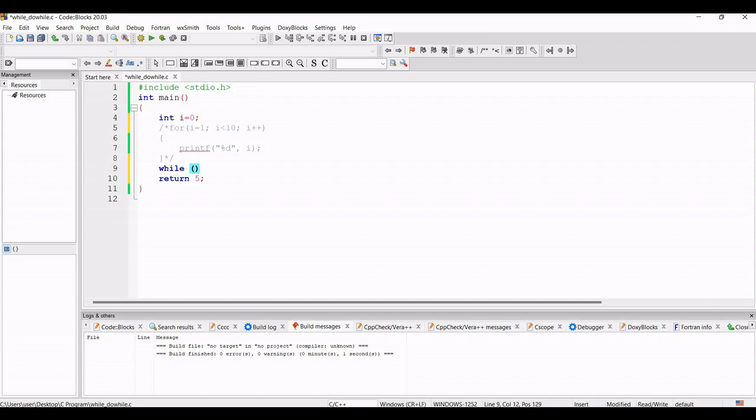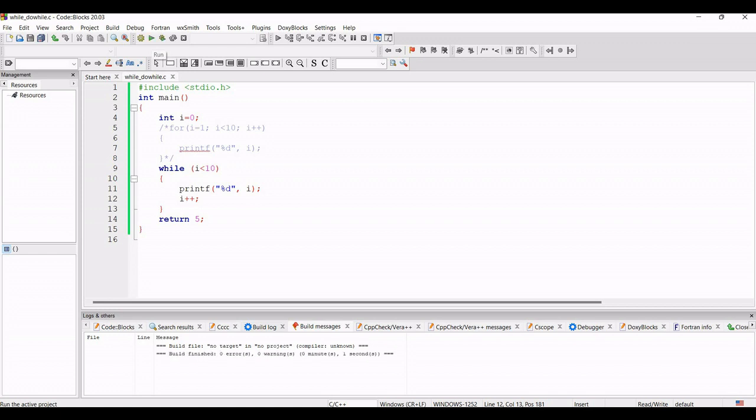So what I will do is write i less than 10, and then inside the braces we can write printf, then percent d and the value of i. So this is the syntax of the while loop. What is happening is that only the condition of the for loop goes inside the while loop. The initialization will happen before the while loop. Suppose here I am assigning the 0 value at the time of declaring that variable, and this incrementation we will do after printf. So here I will write i plus plus. This will also work the same way as the for loop works.